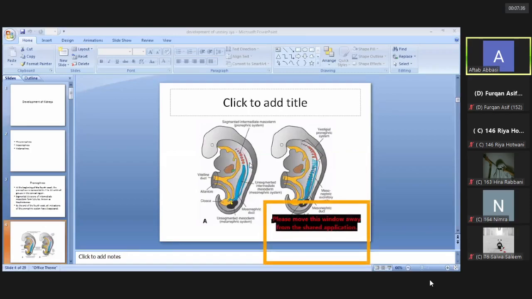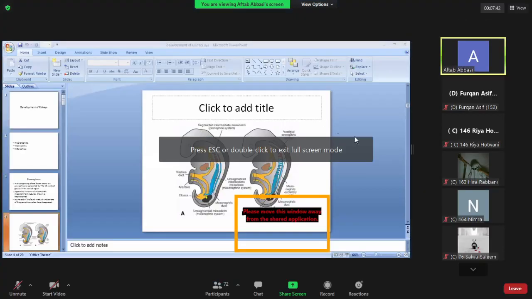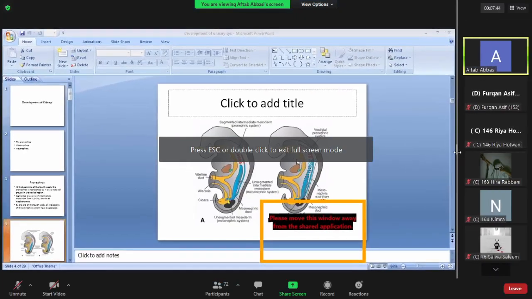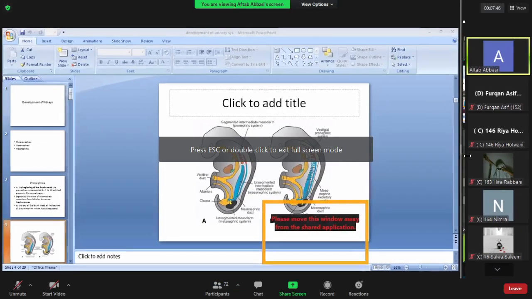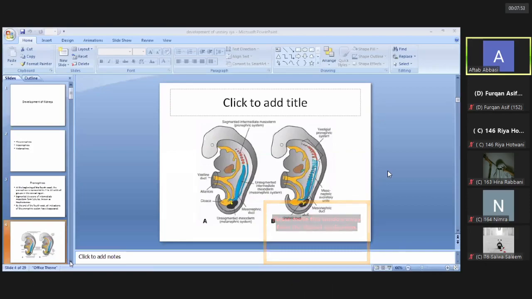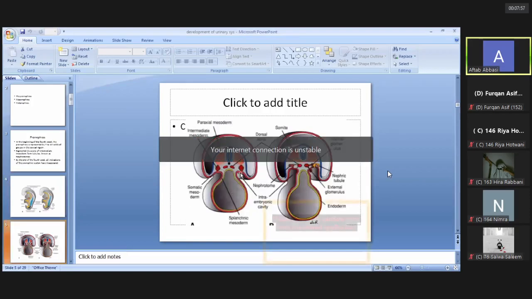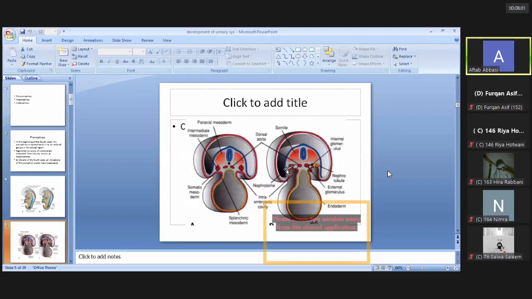The pronephric system starts to develop in the 4th week of development in the cervical region and degenerates. See in this figure, here is the intermediate mesoderm. This intermediate mesoderm develops into the nephrotomes, and after some time, these nephrotomes start to degenerate.